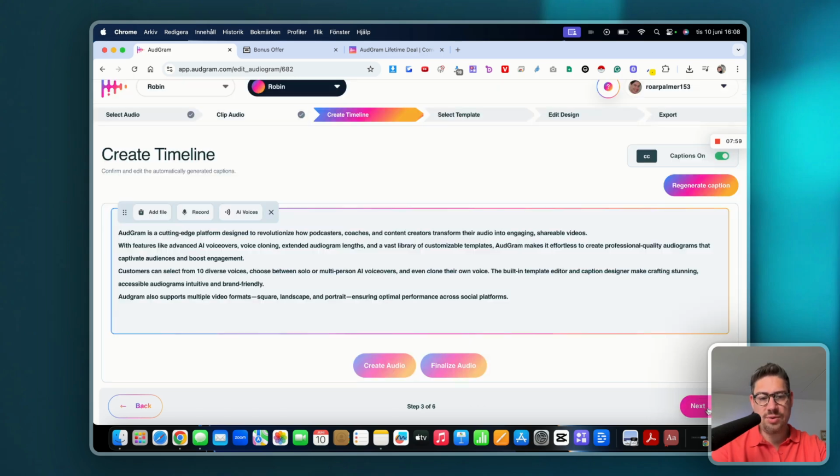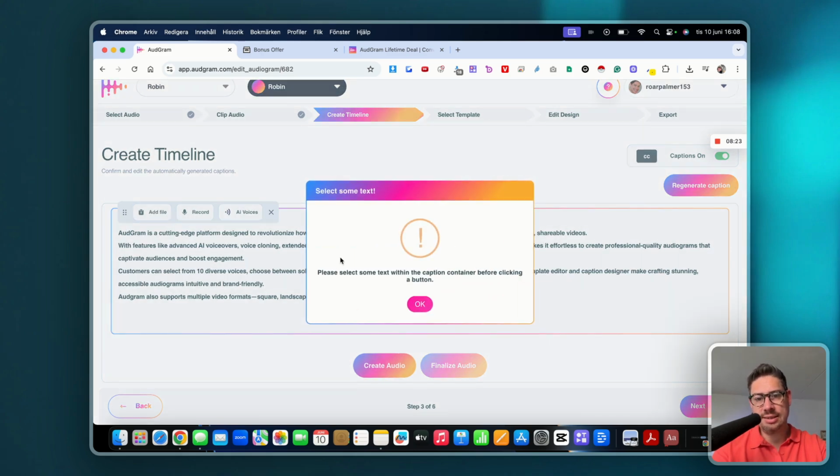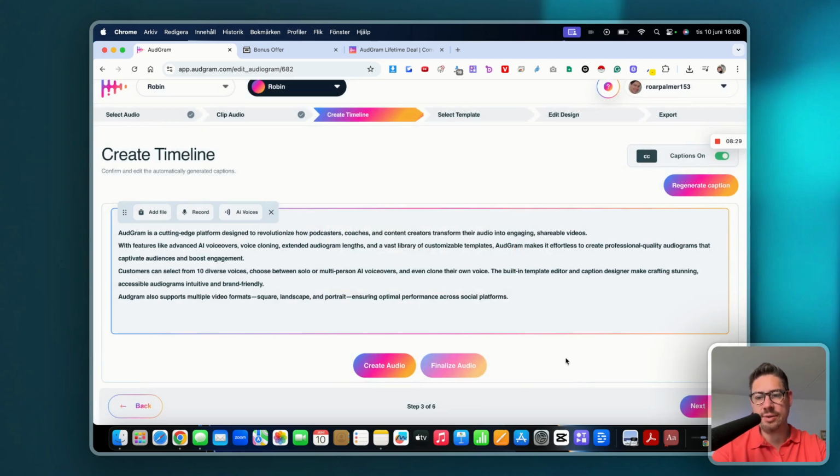Now, if we head over to the next section here, you can basically just regenerate this, or you can just leave it as it is. You can add more stuff to it. Let's say you want to add more AI voices, or want to add a file. You want to combine this with other kinds of assets that you have. Let's say you have a text asset, and then you have a video asset, and you want to combine these two things into one thing. You can do that here within this section, right? But it seems I have to do something specific here before I do that. But essentially, that is how that works.